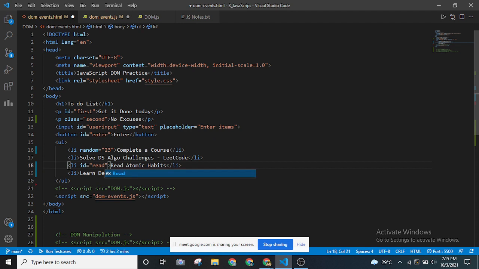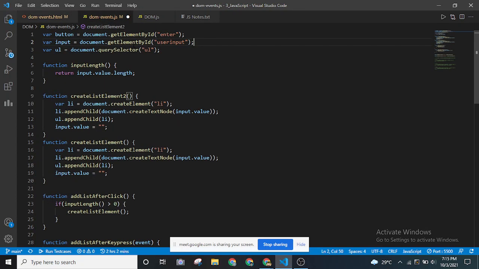If I want to grab this element particularly, I will be using document.getElementById, right? So I'll be using this code instead of what I did previously. So, cool.